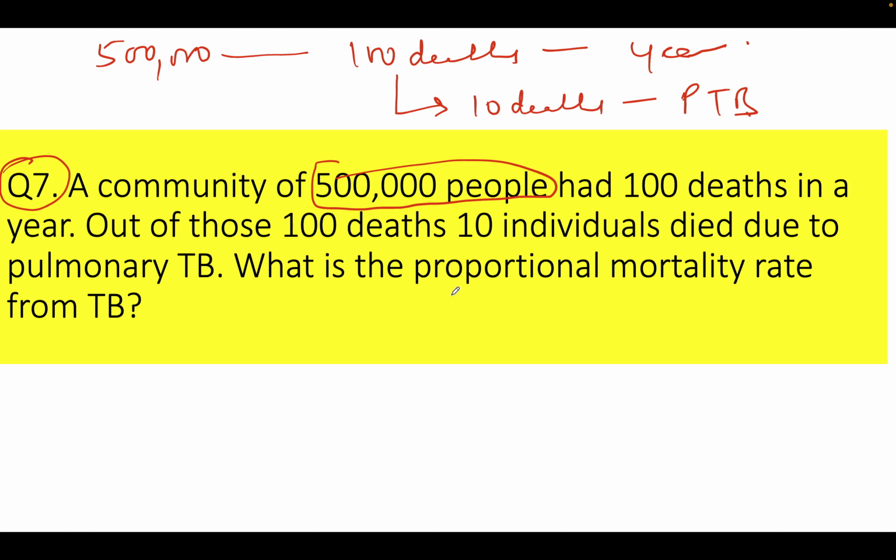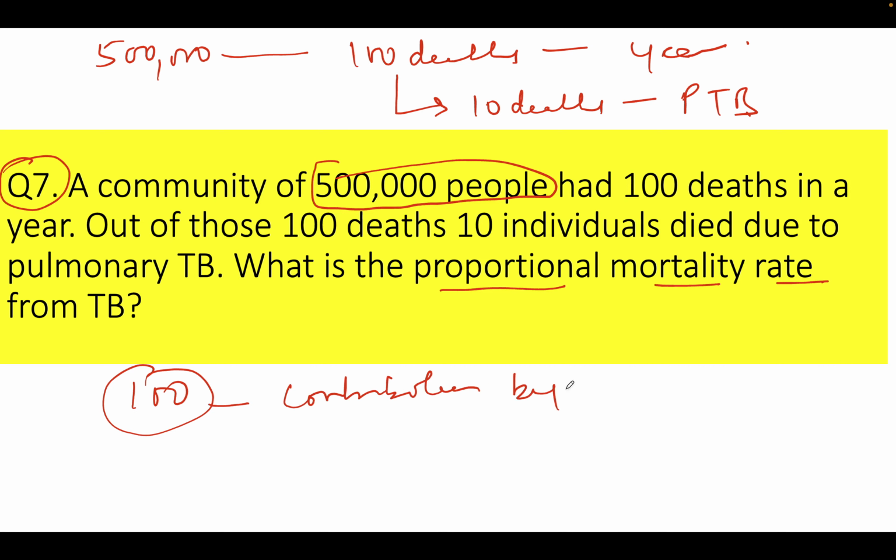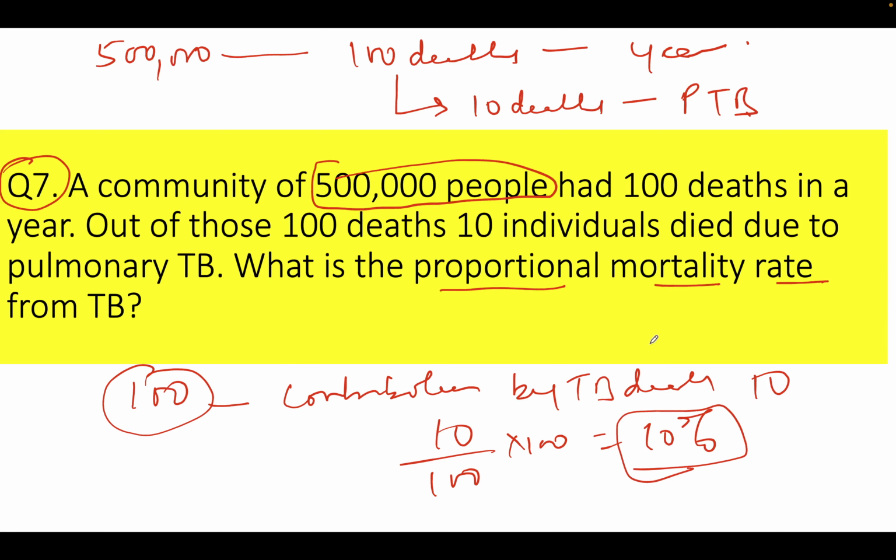Now they are asking what is the proportional mortality rate. This is the easiest question. There have been 100 deaths. In these 100 deaths, what is the contribution by TB deaths, which is 10? So what is the percentage? 10 by 100 into 100, so it is 10%. So the proportional mortality rate here due to TB is 10%. Simple.